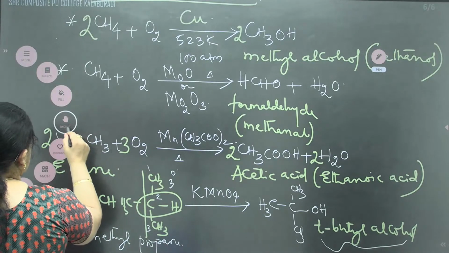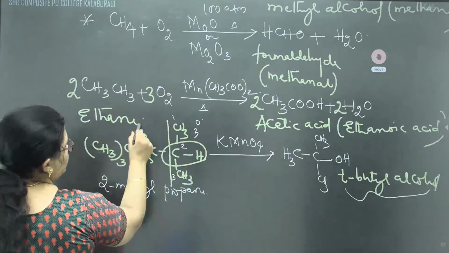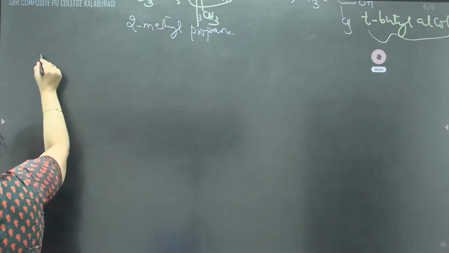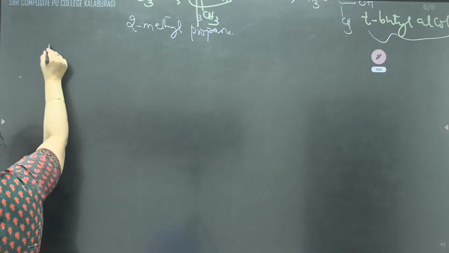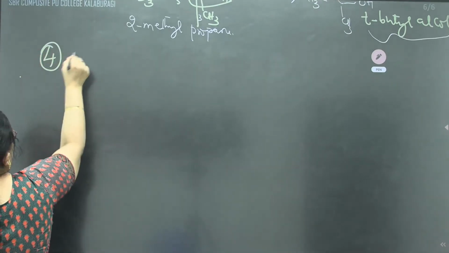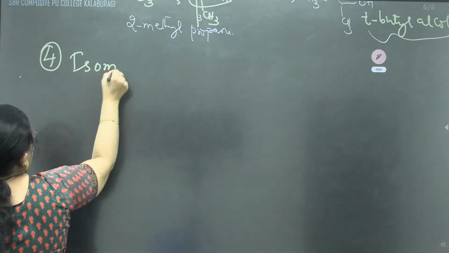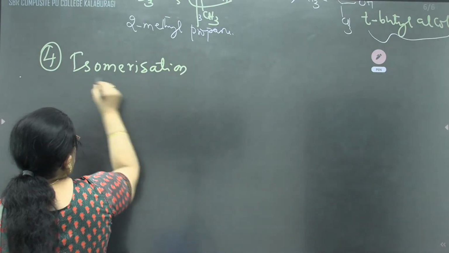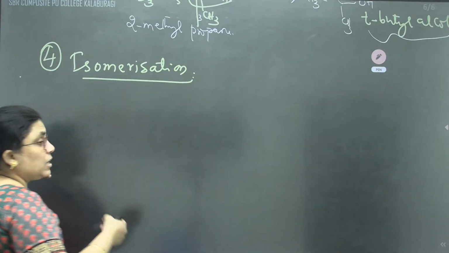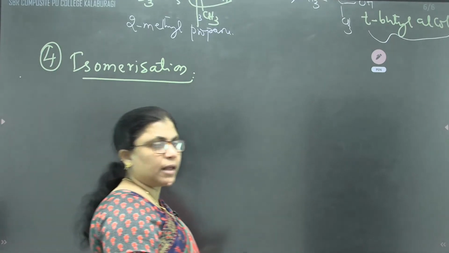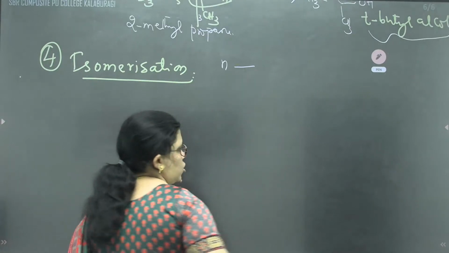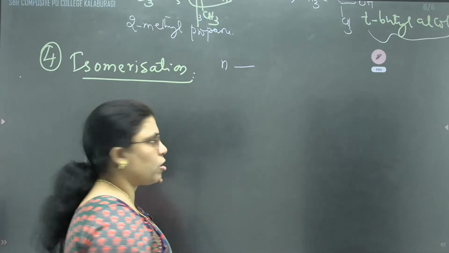And the fourth one is isomerization. The name itself indicates that molecules are isomerized. You may remember from the previous class that when all the carbon atoms are arranged in an open chain, they are called normal chain.